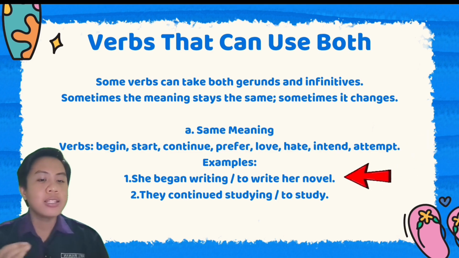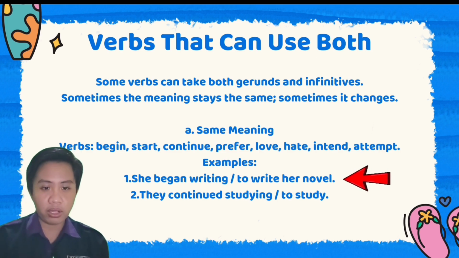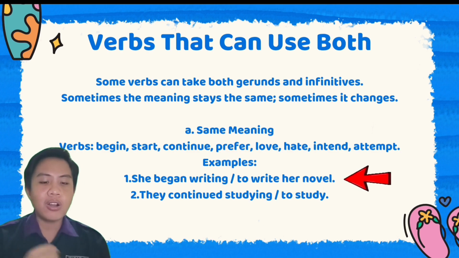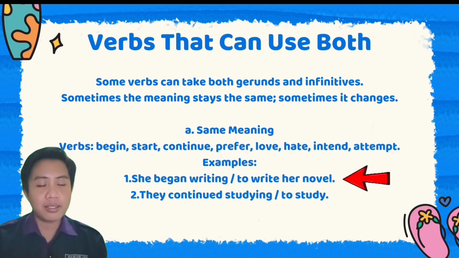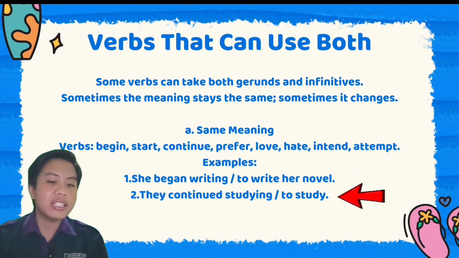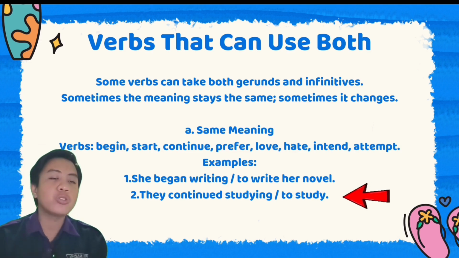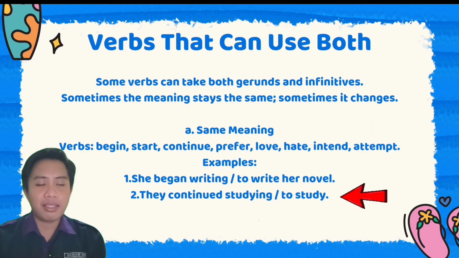For example, she began writing or she began to write her novel. Both sentences have the same meaning. The next one is they continue studying or they continue to study. Both sentences have the same meaning.